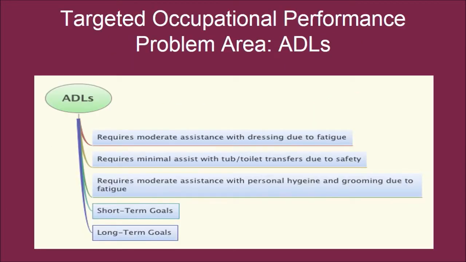Targeted occupational performance problem areas in ADLs. Brenda currently requires moderate assistance with dressing due to fatigue, requires minimal assistance with tub to toilet transfers due to safety, and requires moderate assistance with personal hygiene and grooming due to fatigue. These 3 problem areas will be identified using long and short-term goals.